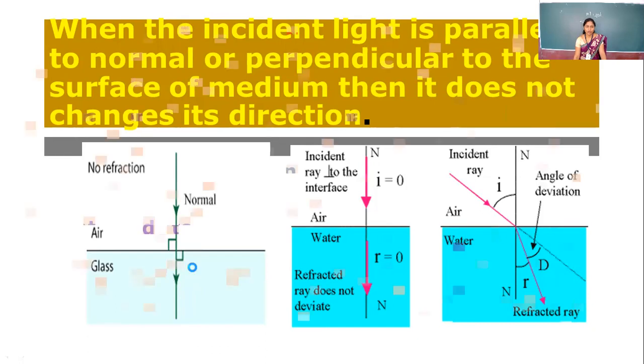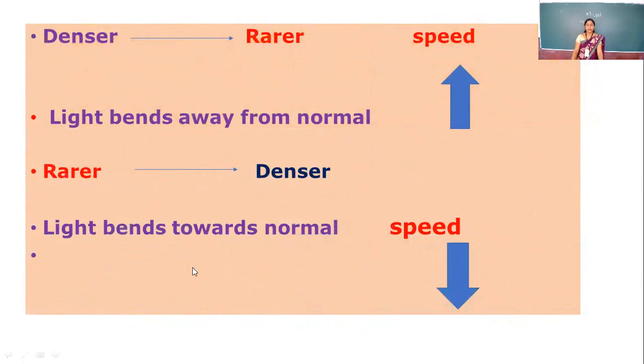So what we can say as a conclusion: whenever the light passes from denser to rarer medium, the speed of the light increases and the light rays bend away from the normal. Whenever our light rays pass from rarer to denser medium, the speed of the light decreases and light rays bend toward the normal. What are the laws of refraction? We will see in the next video.